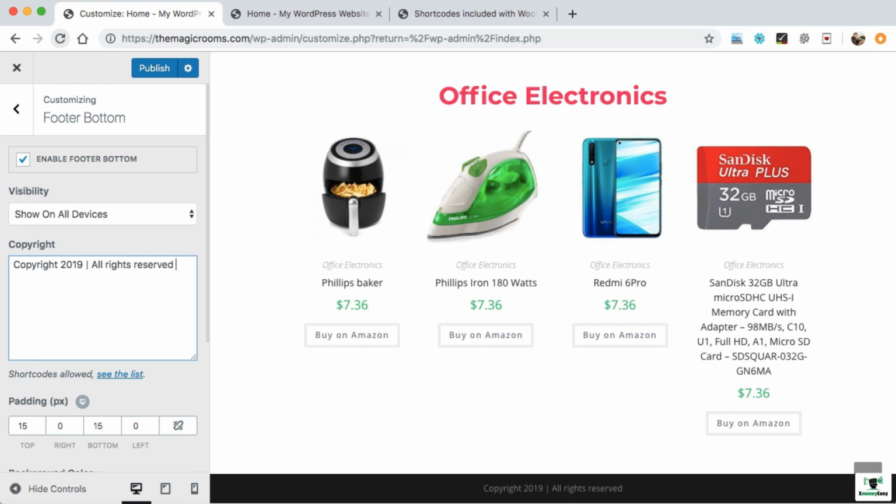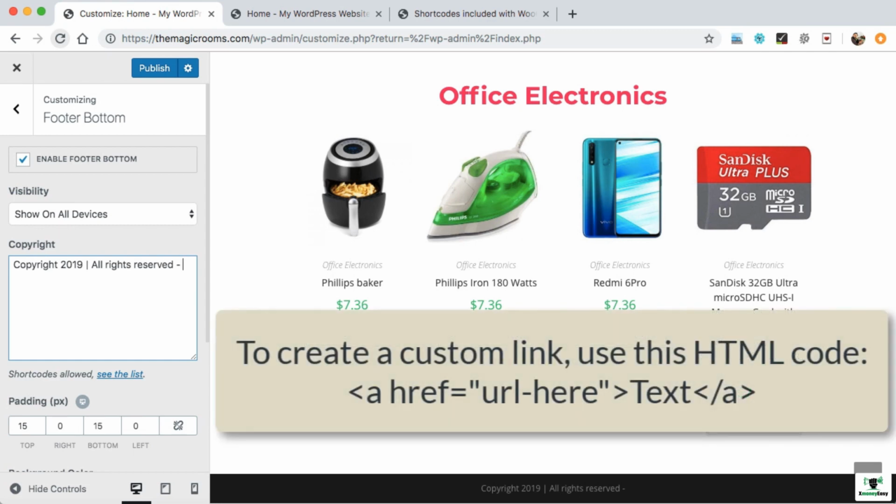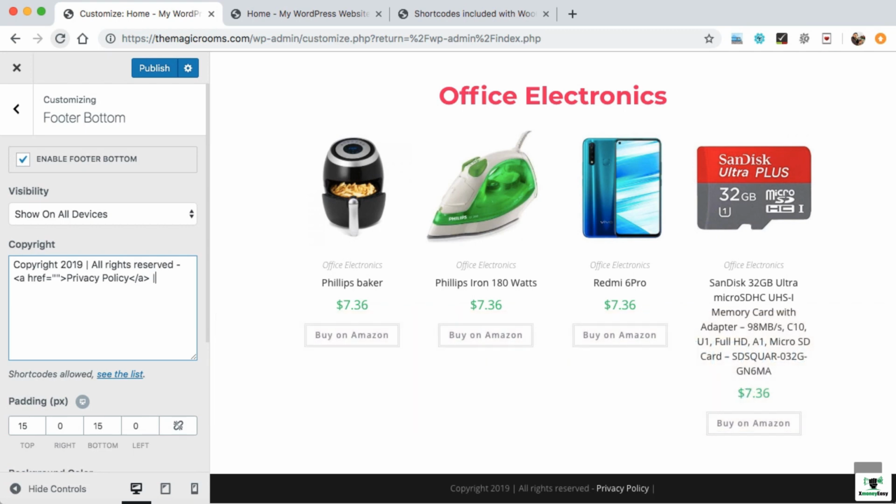In order to put the link, you can simply use a basic HTML, like we can use the ahref tag. So like this, ahref. If you don't know about this tag, don't worry. I'll be guiding you how we can use the basic HTML tags in order to put the link. Now we can write privacy policy and close the A tag. In the same way, we can also put the link of terms and conditions.